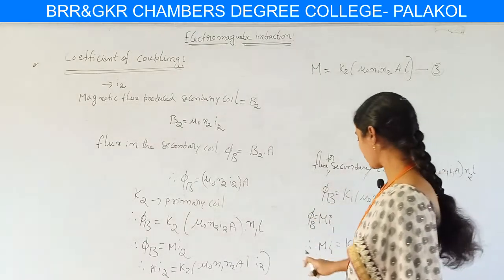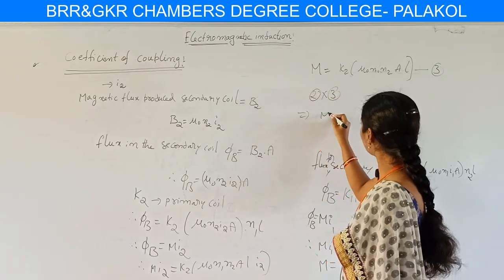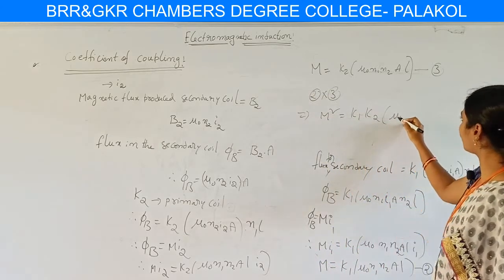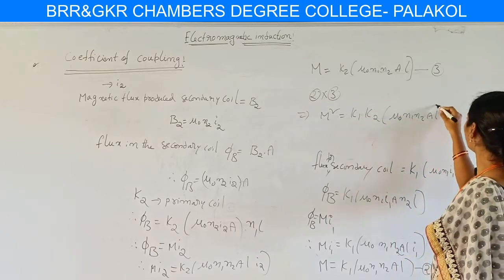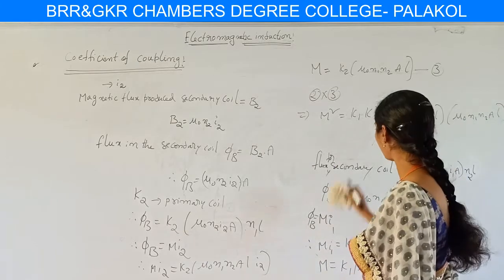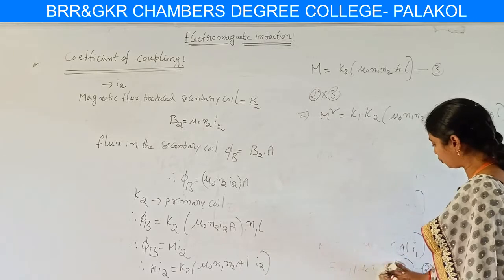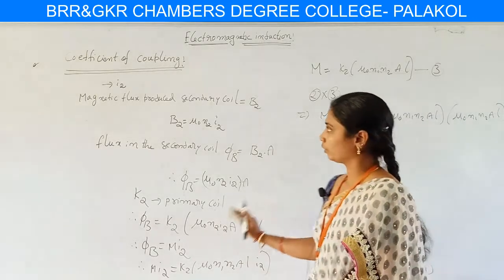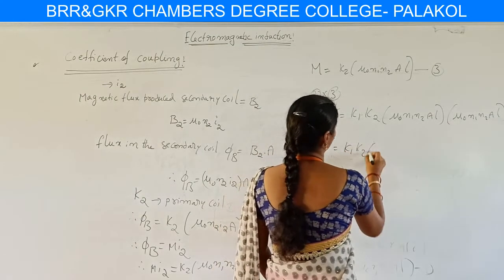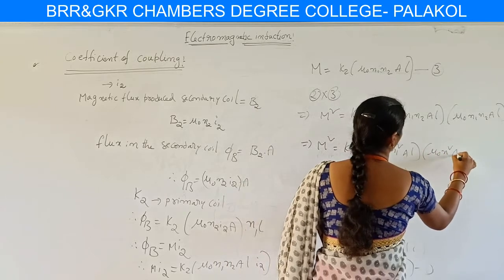Then by multiplying equations 2 and 3, we have M into M, which is M square, equal to K1 into K2 into mu naught N1 N2 AL into mu naught N1 N2 AL. We already know mu naught N1 square AL and mu naught N2 square AL, so we can arrange the above equation as M square equal to K1 into K2 into mu naught N1 square AL into mu naught N2 square AL.